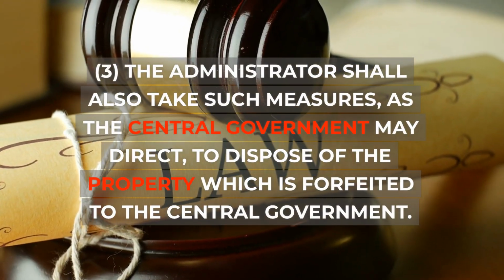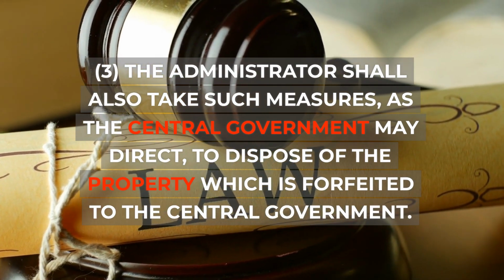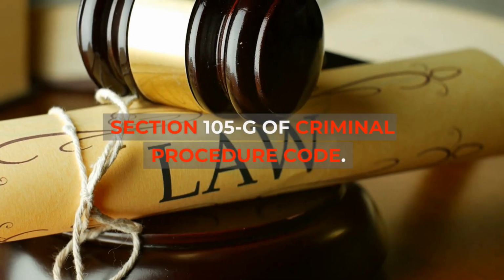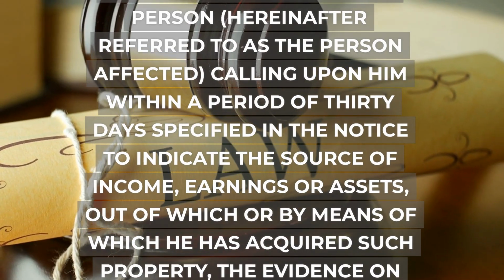3. The administrator shall also take such measures as the central government may direct to dispose of the property which is forfeited to the central government. Section 105G of Criminal Procedure Code. Notice of forfeiture of property.